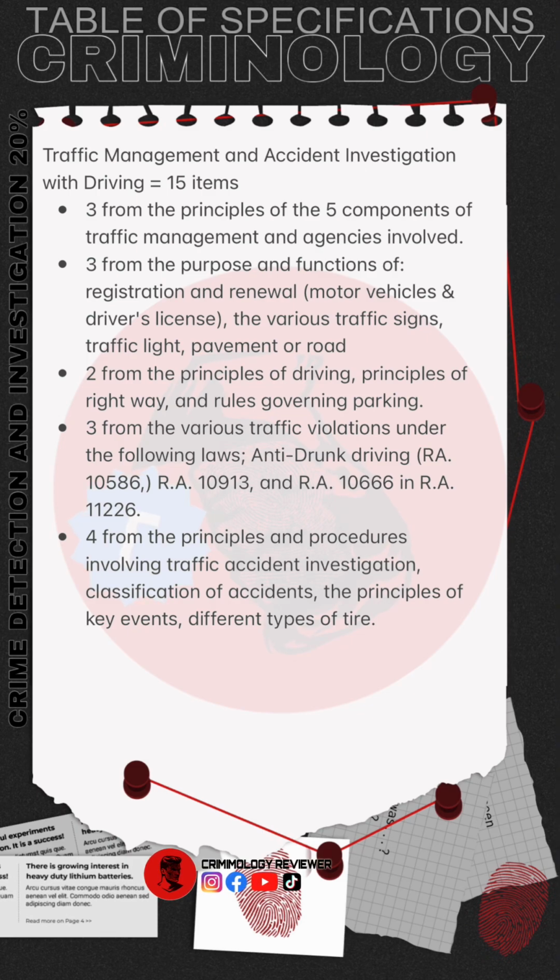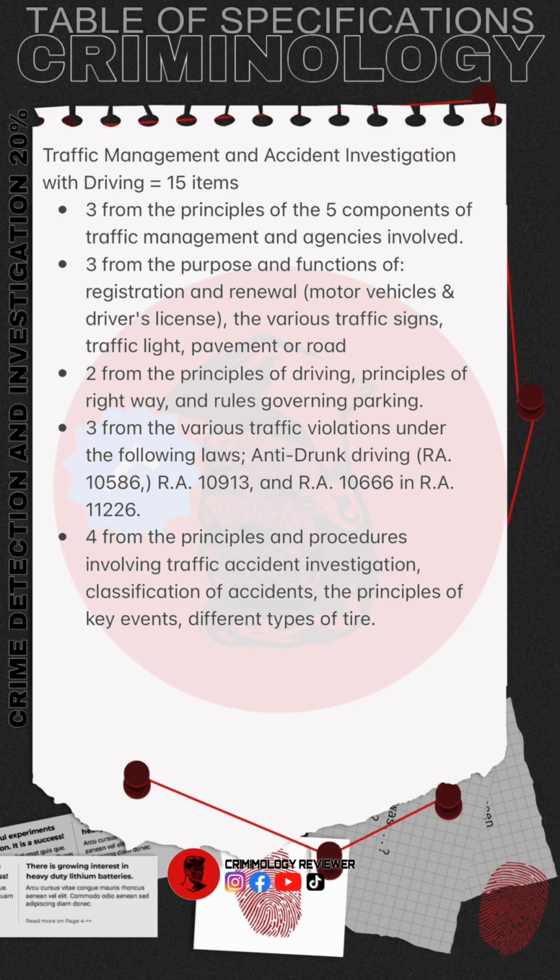Traffic Management and Accident Investigation with Driving, it has 15 items. 3 from the principles of the 5 components of traffic management and agencies involved. 3 from the purpose and functions of registration and renewal, motor vehicles and driver's license, the various traffic signs, traffic light, pavement or road. 2 from the principles of driving, principles of right-of-way, and rules governing parking.